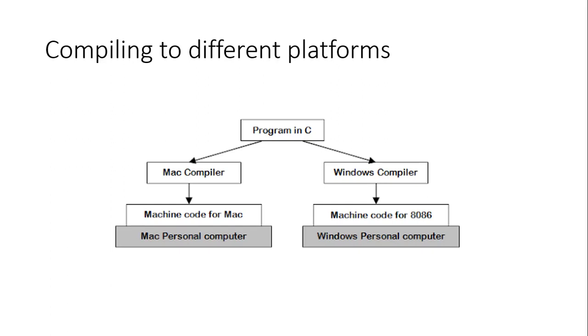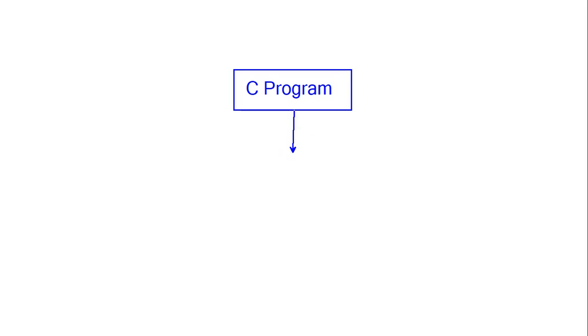The solution is, let's look at a simple scenario. You have your C program. So you write your C or C++, whatever it is. And if you compile it in the general way, it's going to get compiled into a machine instruction.